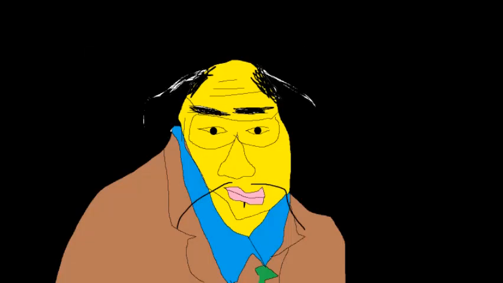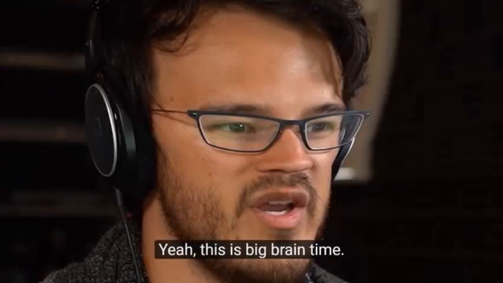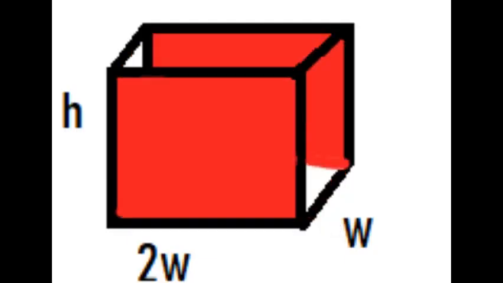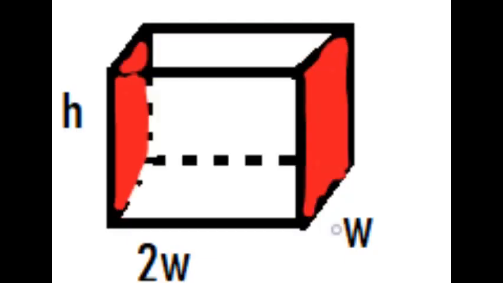If you already knew this, you have very big brain. Now the sides. Don't forget we have left, right, front and back. Left and right sides have H times W for their area. We can represent this with 2 times W, H. The front and the back instead have 2W times H.